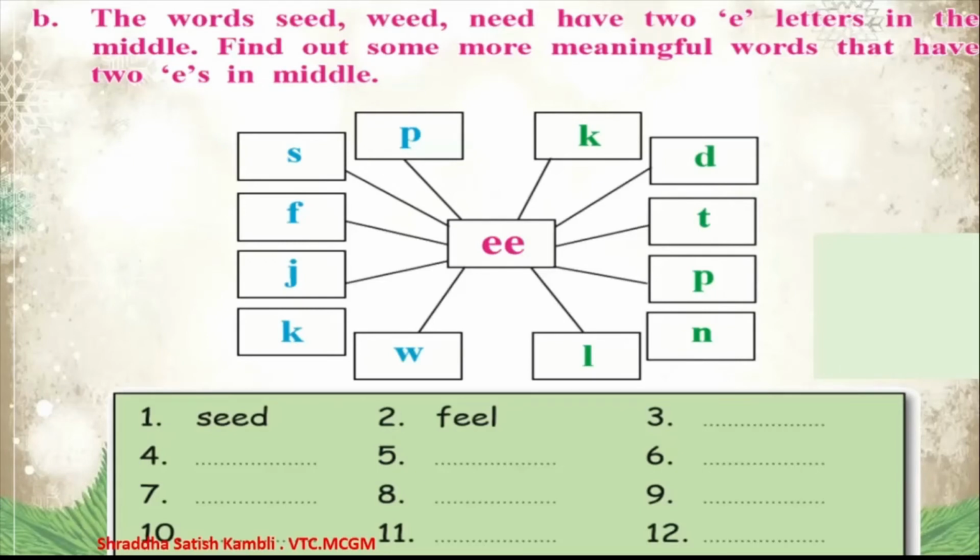So come on, let us start with this letter J. So you take J and you add double E and then you end it with P. So what is the word that you get? J double E P. That is, you get the word Jeep.